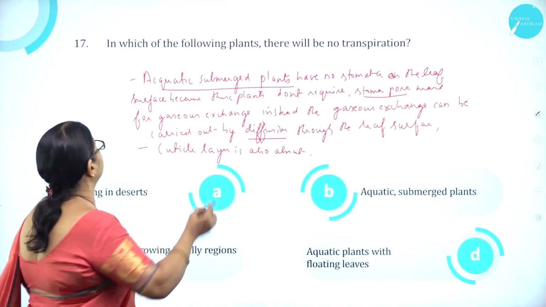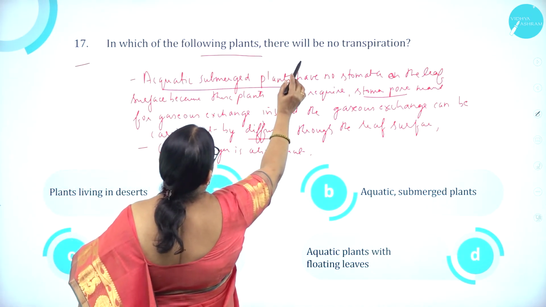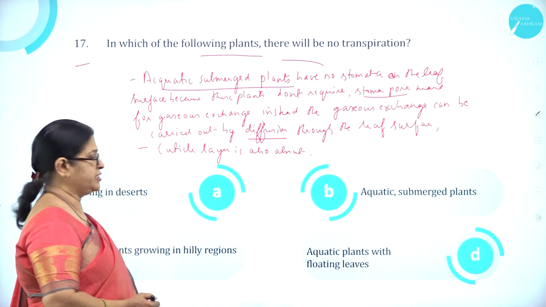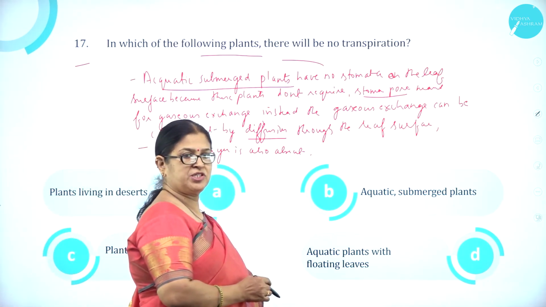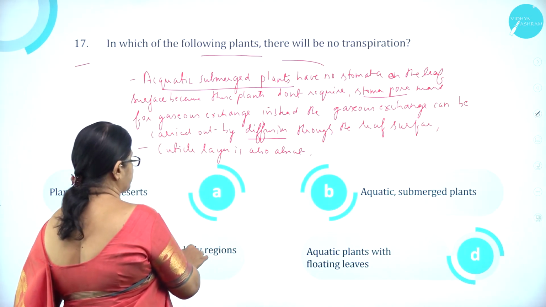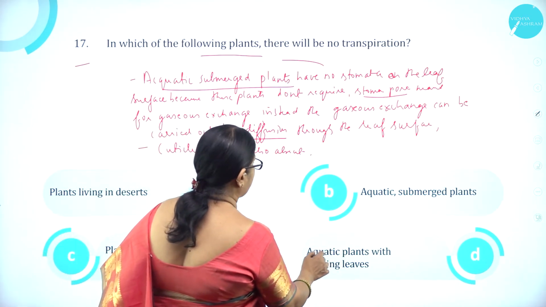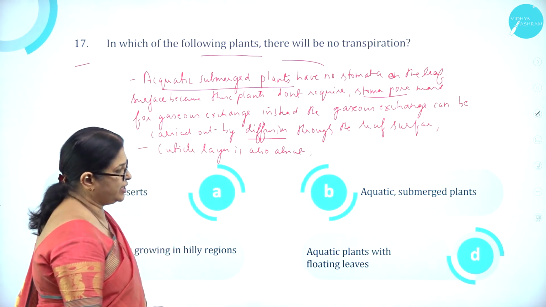Moving on to question number 17. In which of the following plants there will be no transpiration? Option A, plants living in deserts. Option B, aquatic submerged plants. And option C, plants growing in hilly regions. Option D, aquatic plants with floating leaves.